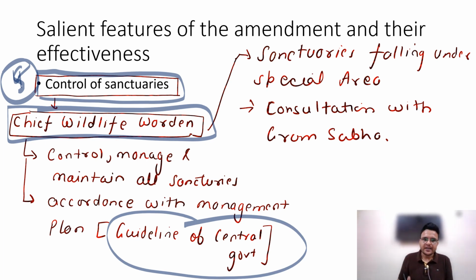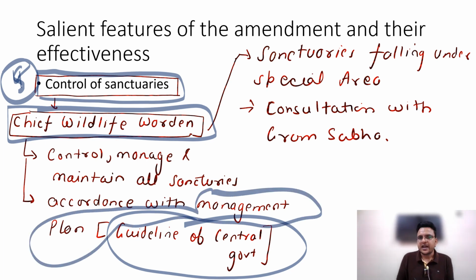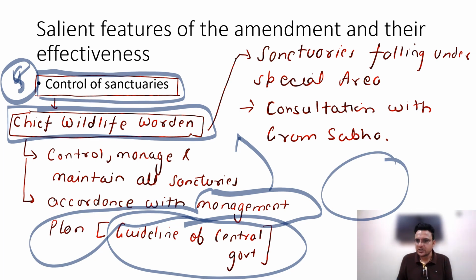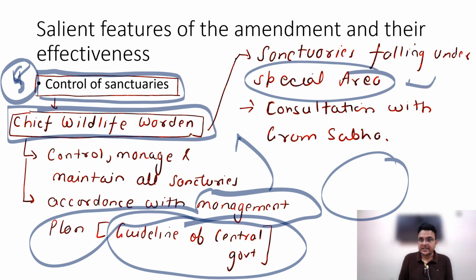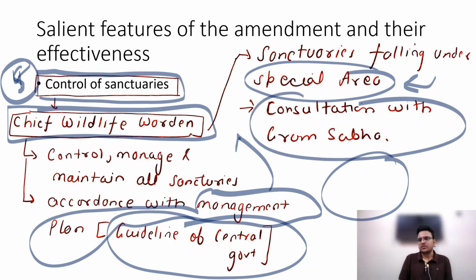Based on the guidelines, a management plan is made by the state government, and as per this management plan they are managed by the chief wildlife warden. If any sanctuary comes in a scheduled area, like tribal areas, where the gram panchayat has the power, then the chief wildlife warden has to consult with the gram sabha also. That point you have to remember.